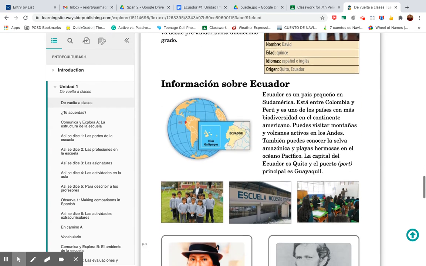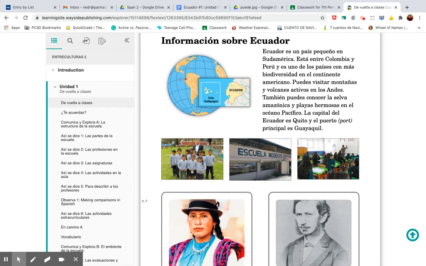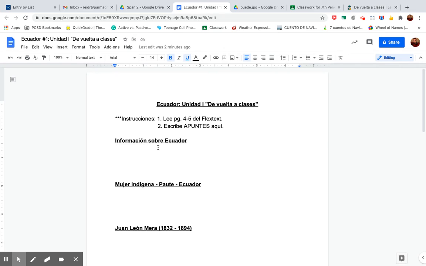So you're going to start with Información sobre Ecuador, and you're going to read. So, "Ecuador es un país pequeño en Sudamérica." Read the whole sentence. País. I don't know what that is. So you go here under Información de Ecuador, because that's what section you're in. You'll write it. You don't have to bold it like that. You'll write what it is in Spanish, and then what it means in English.